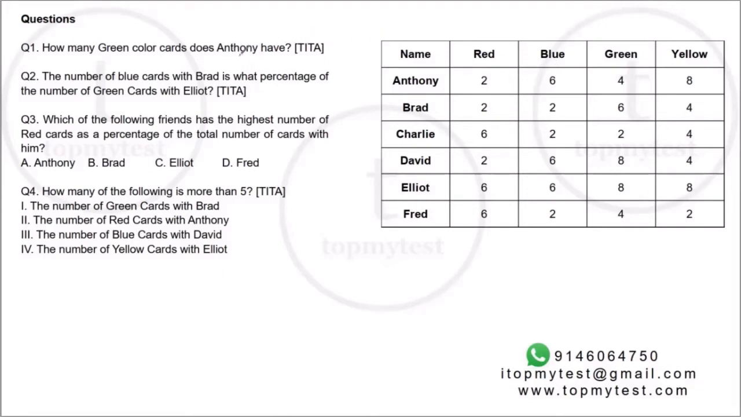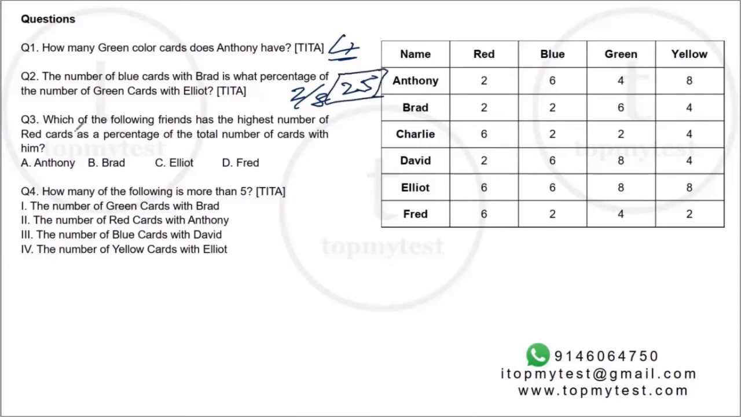Let's quickly complete this. How many green colored cards does Anthony have? Anthony has 4 green colored cards. Okay. The number of blue cards with Brad is what percentage of number of green cards with Elliot? Okay, blue with Brad is 2. Green with Elliot is 8. 2 out of 8 is 25%. So I like to mark 25 as the answer.